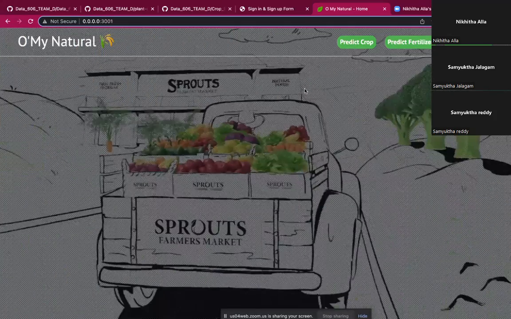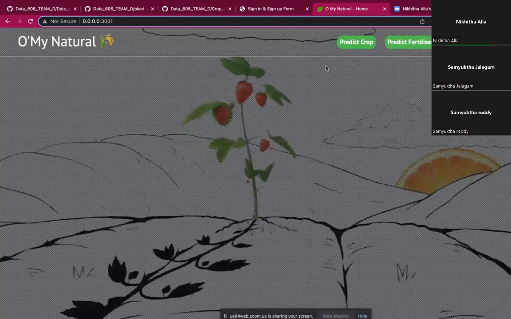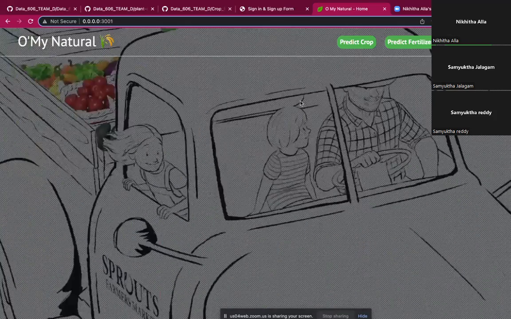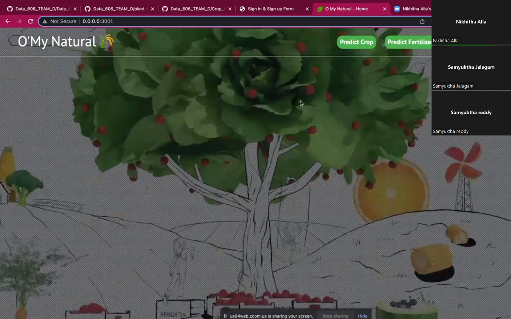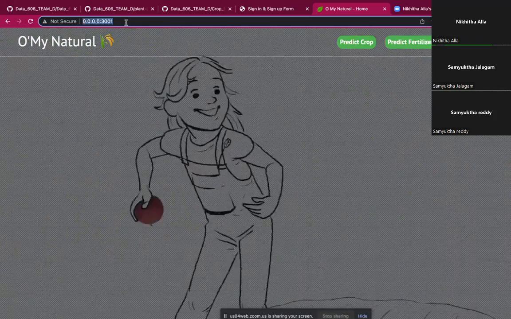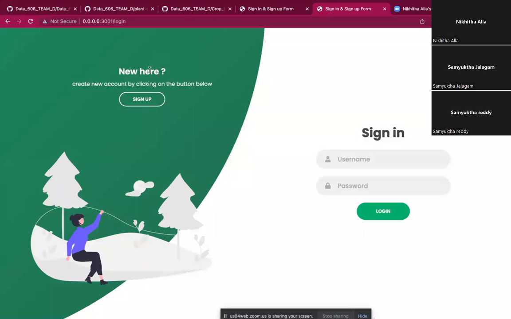So this application has three modules: crop recommendation, plant disease prediction, and fertilizer prediction. This website provides numerous services. First, the farmer must complete the registration process to use the app. The farmer can use the web application services after a successful registration. I can show you the login. So here, if the user is new, he must create a new account first. If the user has already signed up, he can sign in. After completing the registration process, the user can use the app.